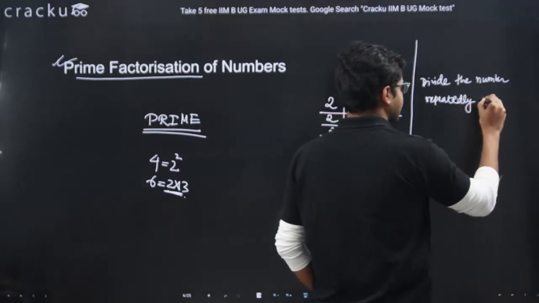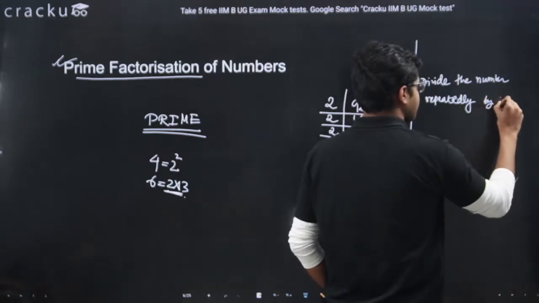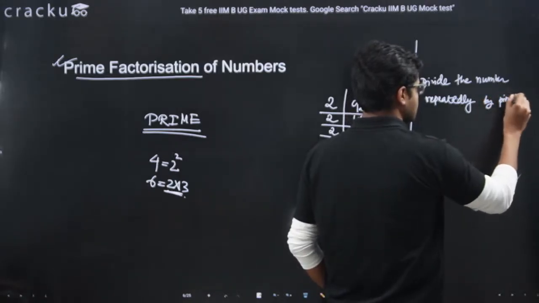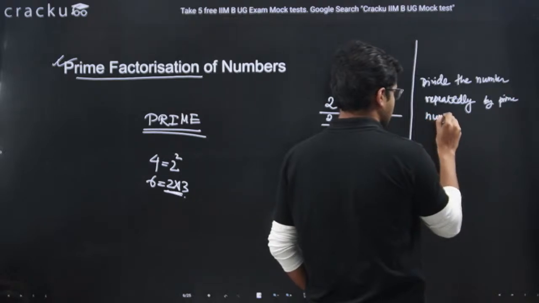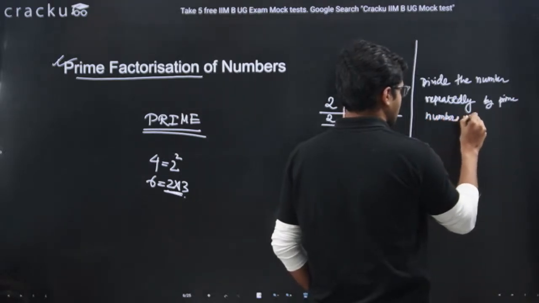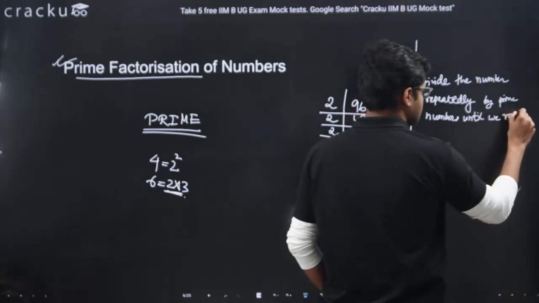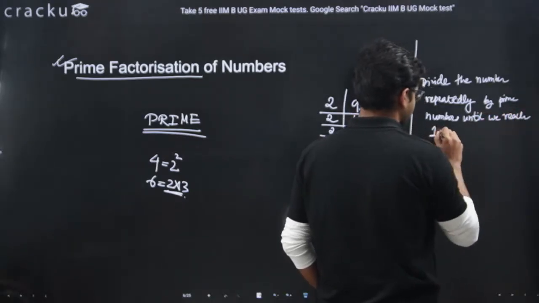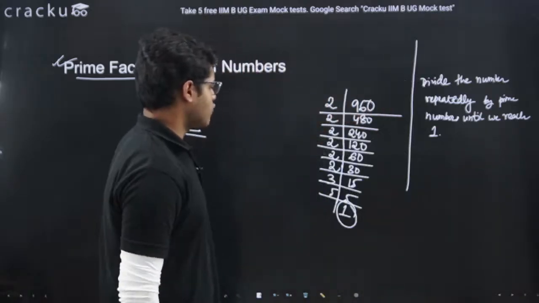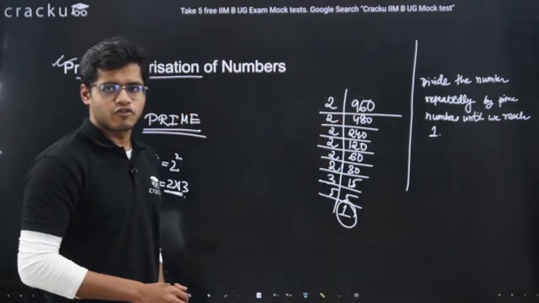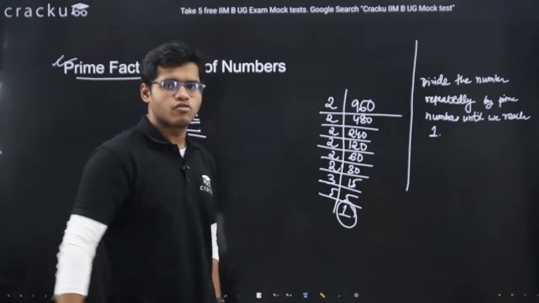We divide repeatedly by prime numbers until we reach 1. That is our main goal: we have to divide this number repeatedly until and unless we reach 1.